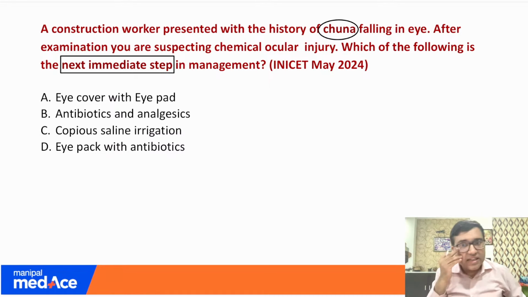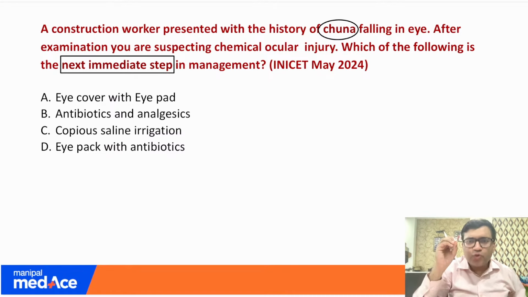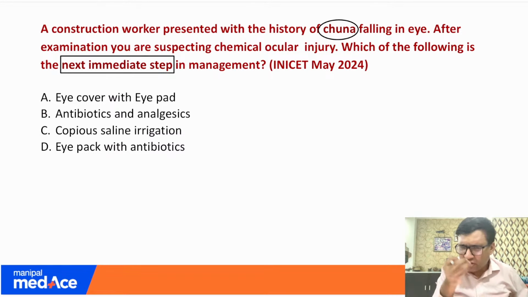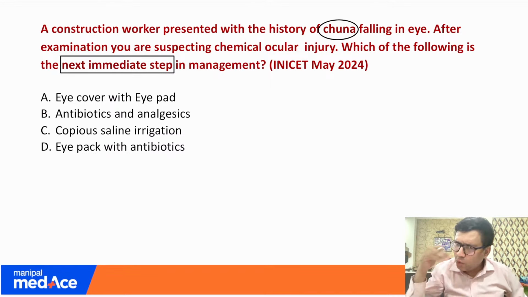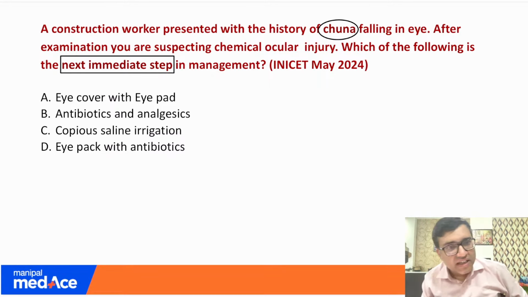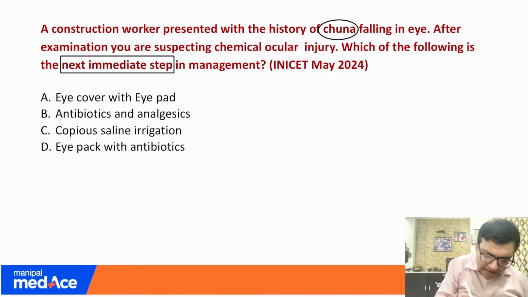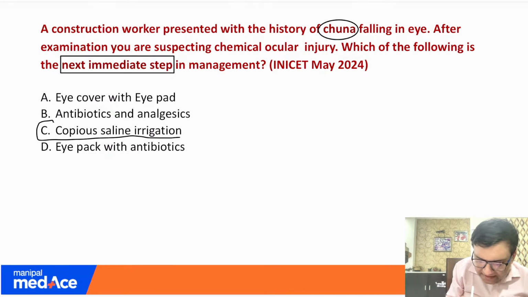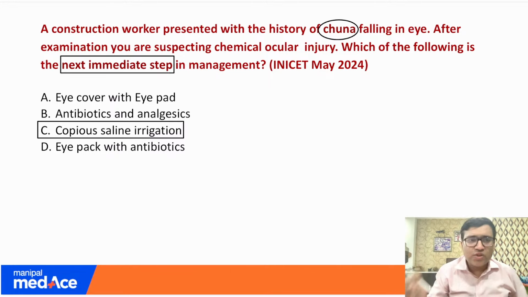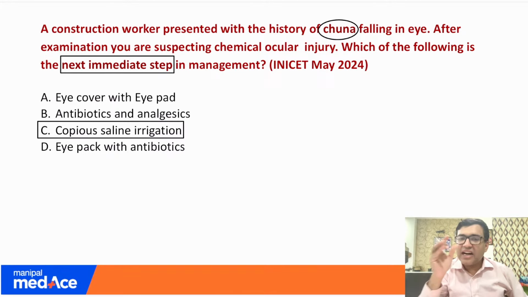And first thing is, you just evert the eyelids, remove the tuna particle and do a copious irrigation. Whether you do this irrigation with normal saline, and if it is not available, do with the water, but a 30-minute irrigation is so important after double eversion of the eyelid to just remove any tuna particle which is there anywhere in the eye. So the answer here would be copious saline irrigation. First thing to be done whenever you see a patient who is having a chemical injury.